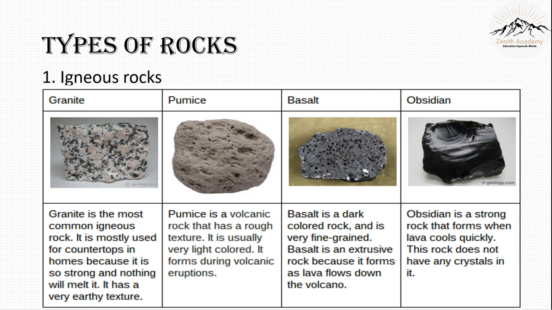Next igneous rock is basalt. Basalt is a dark colored rock. Here it is still light, but basalt is actually much darker than this. Maybe it's the picture because of which it's looking lighter, but basalt is very dark. It is very fine grained, and it is formed as lava flows down the volcano.